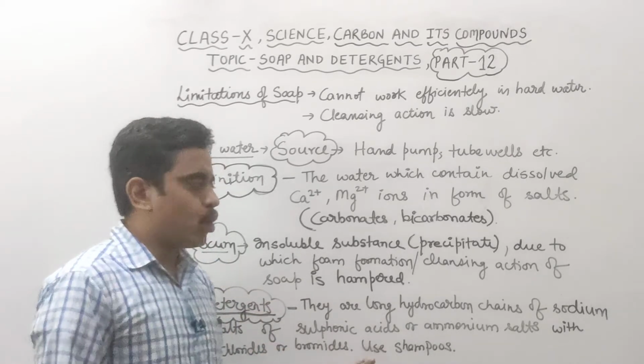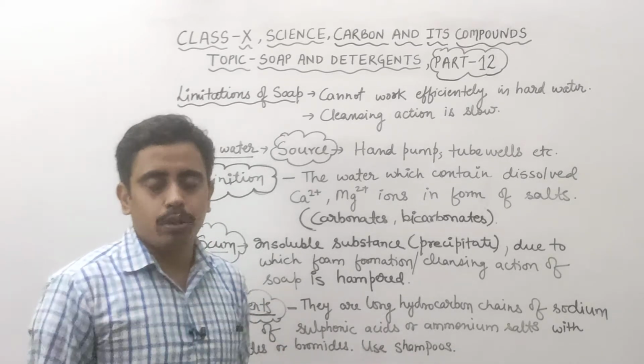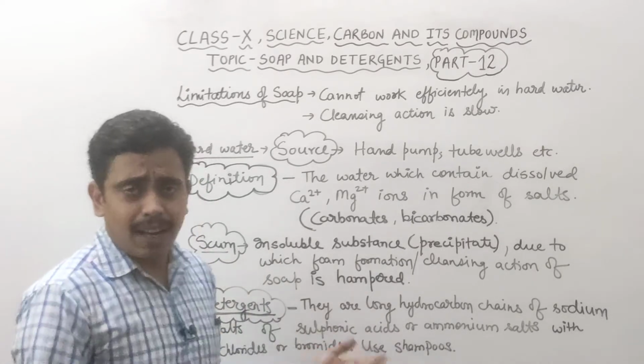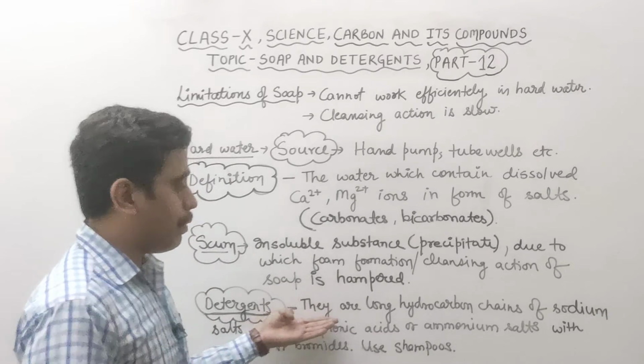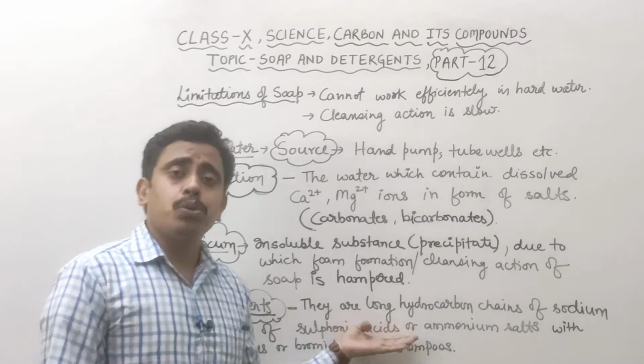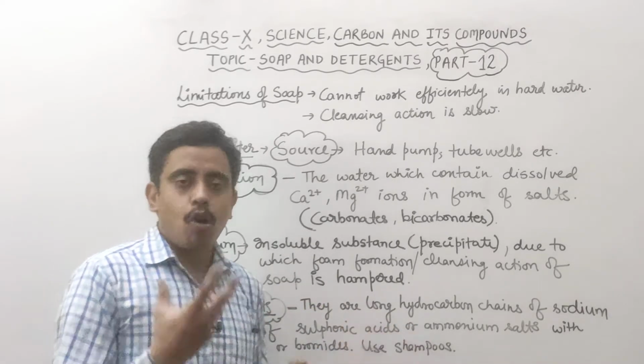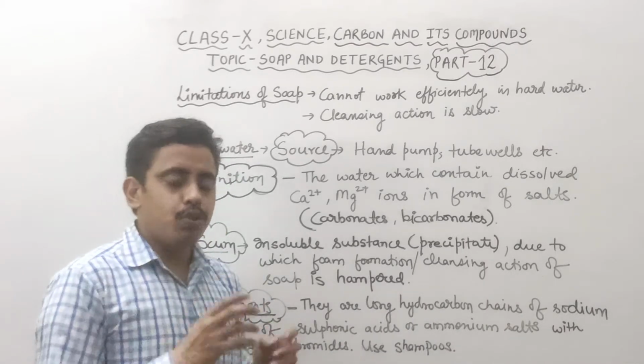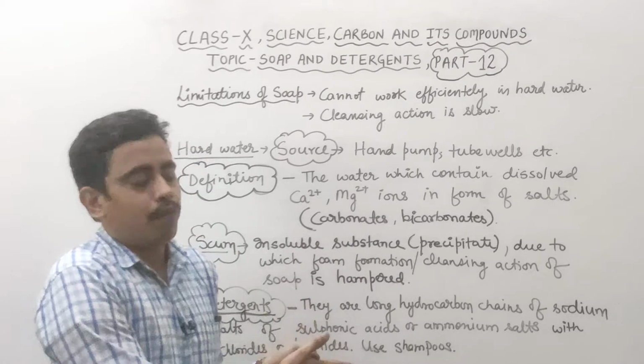That's why they are able to show their cleansing action in hard water also. What basically are detergents? You have to learn the definition. No need to learn the formula because it is a complex formula, never asked in board exams at your level. You just have to keep in mind the definition of detergents.